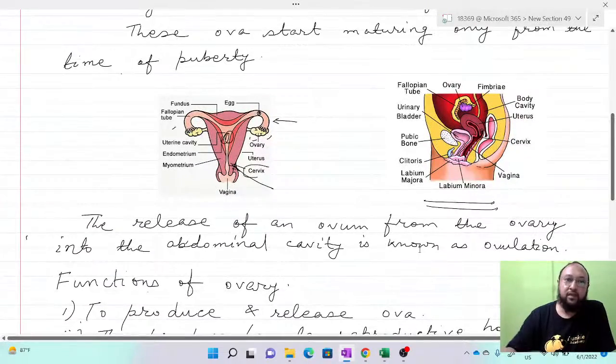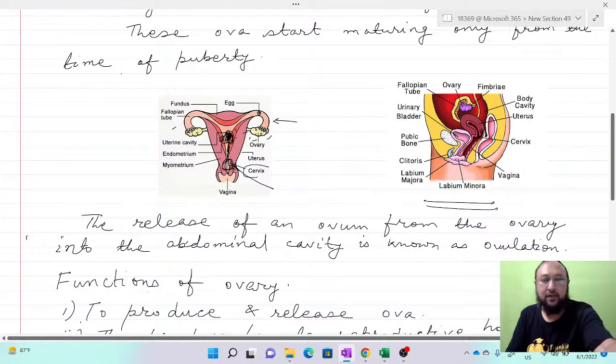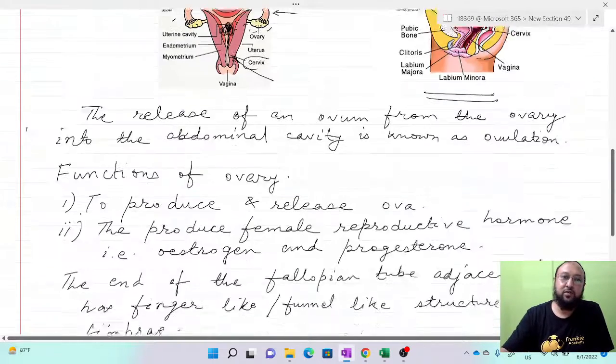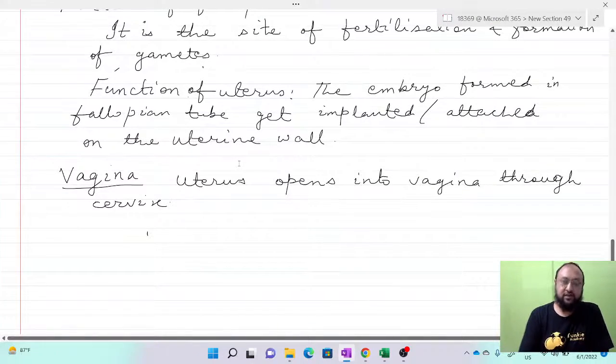See, this is the place, as I told you at that time, isn't it? This is the womb or uterine wall where the embryo is. And this is the opening to the vagina through cervix. So this is the cervix. So that means uterus opens into vagina through cervix.